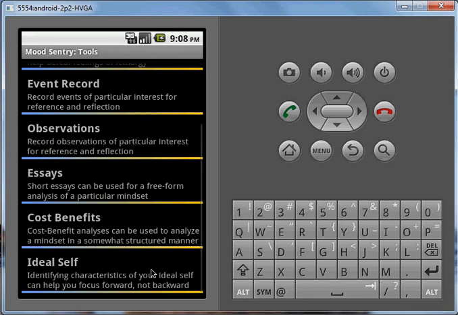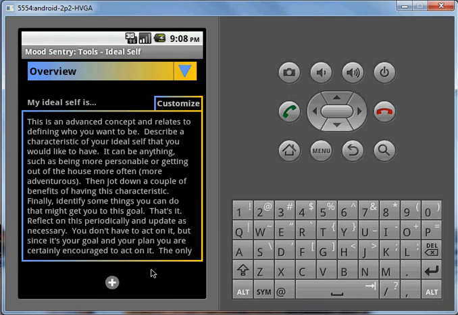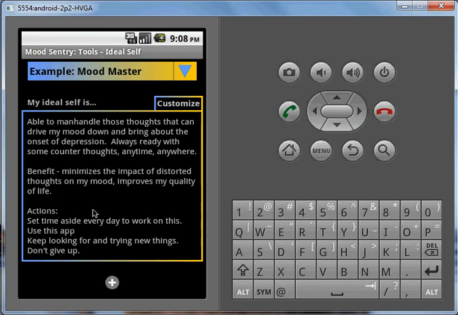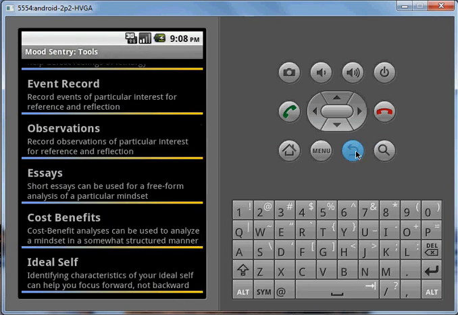And the ideal self offers multiple opportunities for entries, but I really only have one ideal self at this time. Perhaps I may have more in the future, one for work and one for home. Right now it's pretty simple and just reflects what I'm trying to achieve. Once again, the options menu offers multiple options such as editing the title and hints.